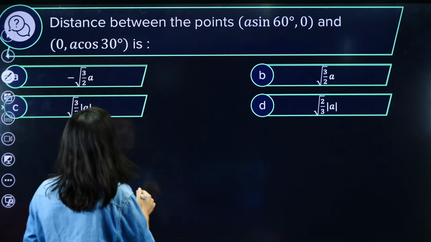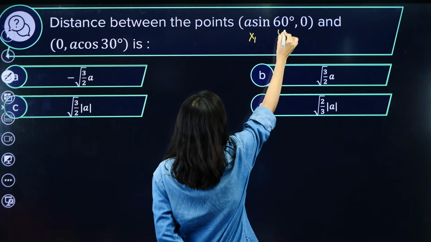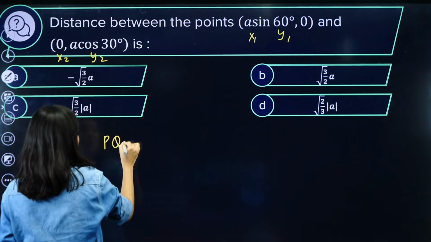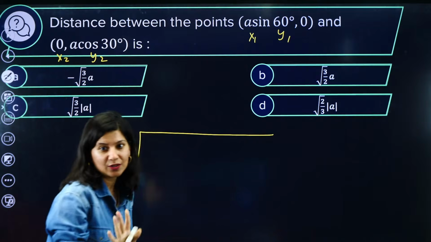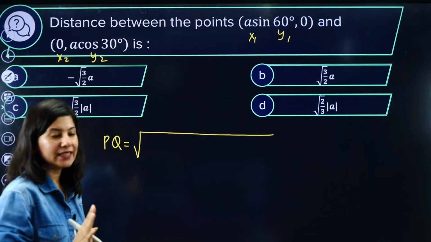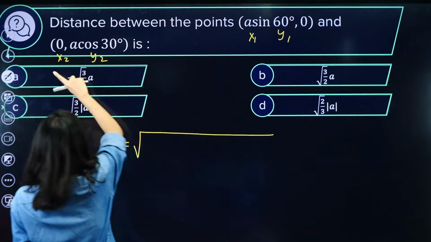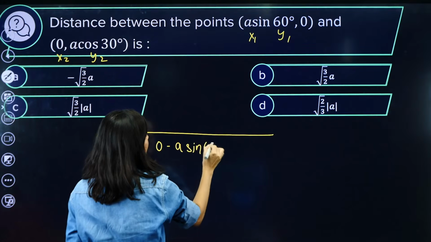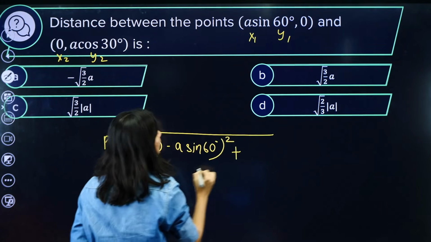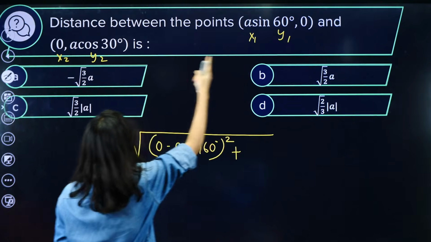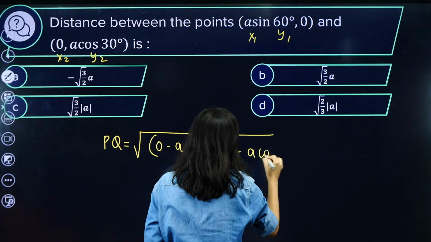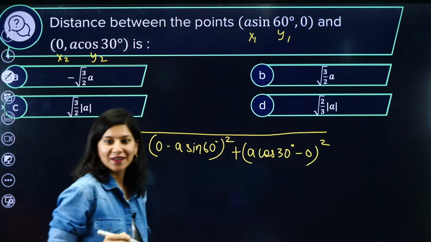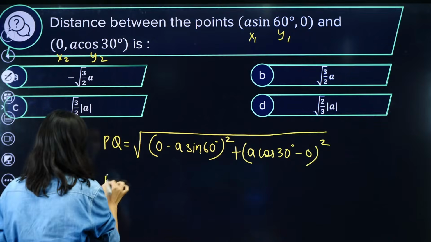So the distance between these 2 points. Again, this is x1, y1. This is x2, y2. Correct? So PQ will be, now I am not going to write the formula, you need to apply it directly. So (x2 minus x1) square, that is (0 minus a sin 60 degree) square, plus (y2 minus y1) square, that is (a cos 30 degree minus 0) square. All right, clear? So PQ will be what?